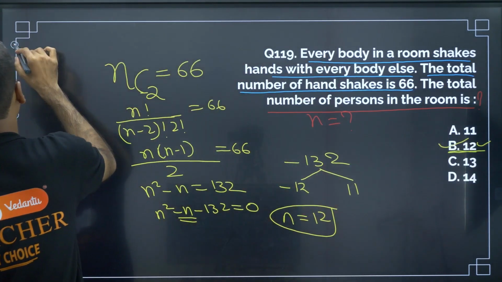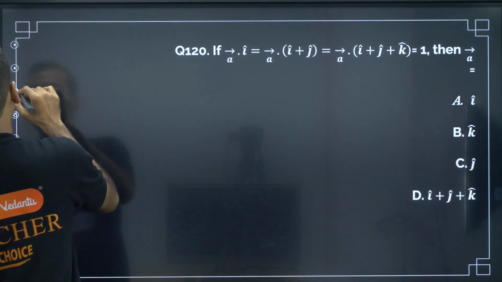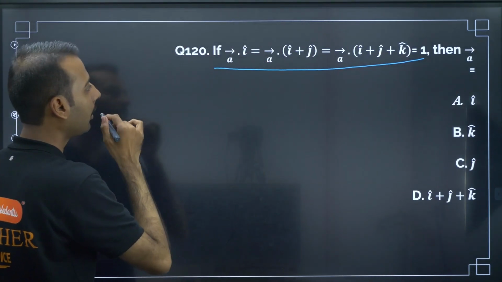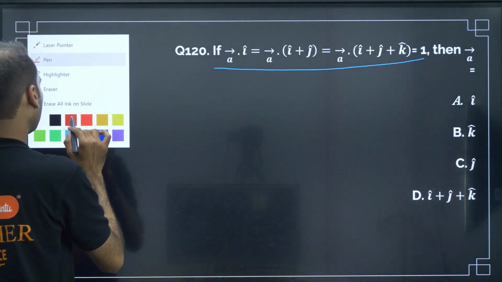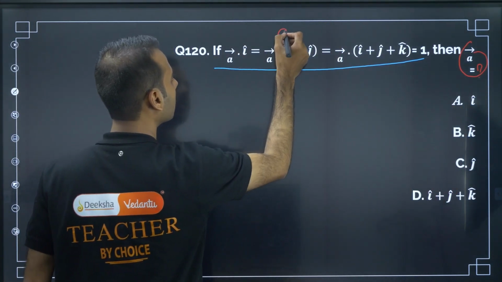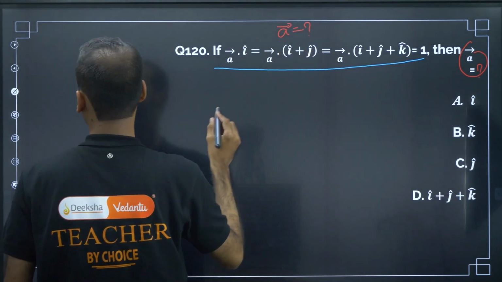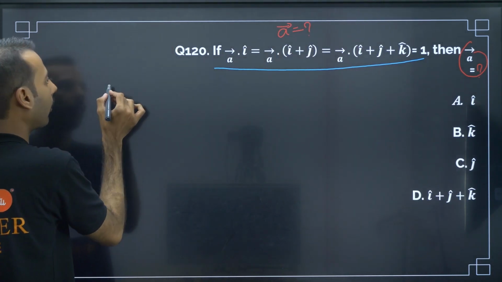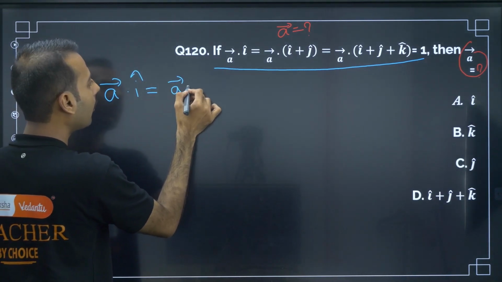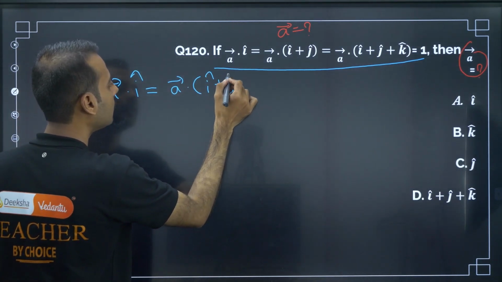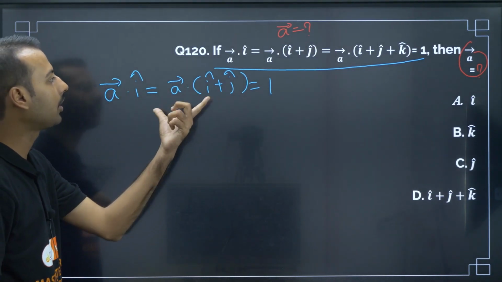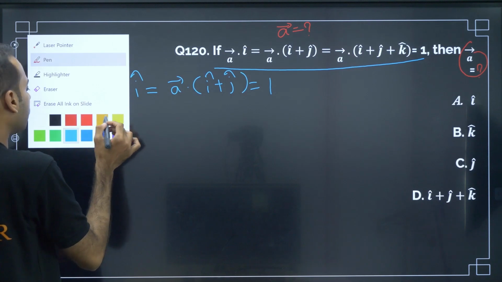Moving on to next question. If a is equal to some information they have given, then a is equal to what? What are they asking? The question is, a is equal to what? Now let me write the given information. A dot i cap is equal to a dot i plus j cap, and at last they have written 1. So let me consider these three things at once, and then later the remaining things I will consider.